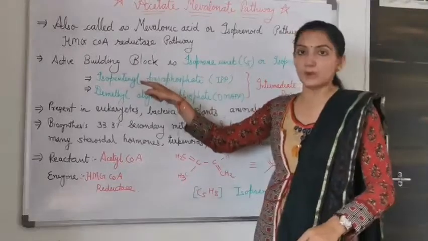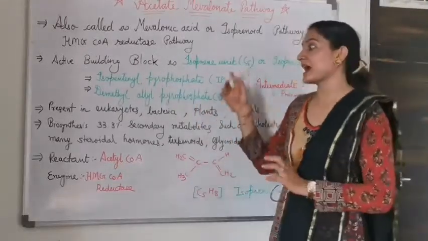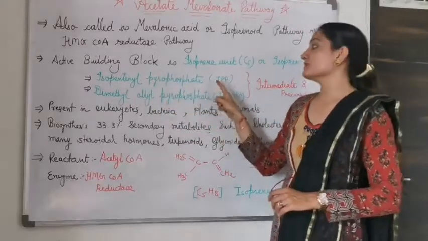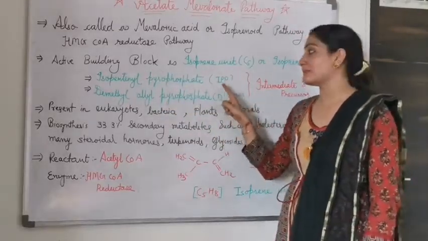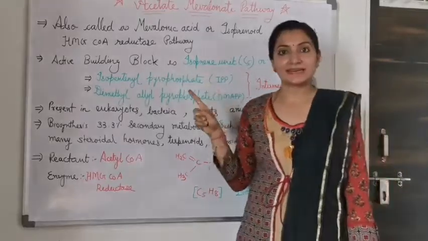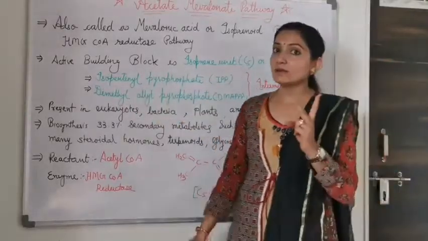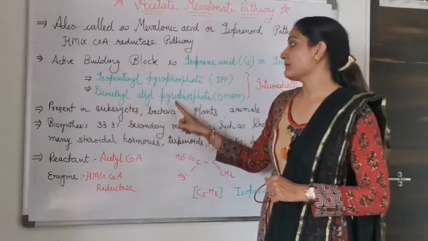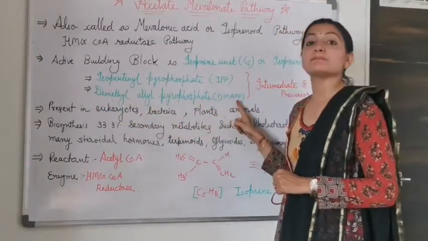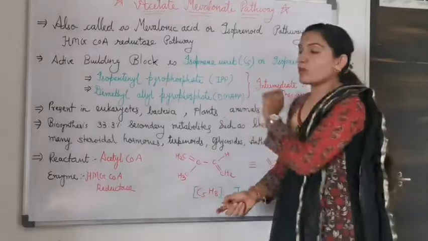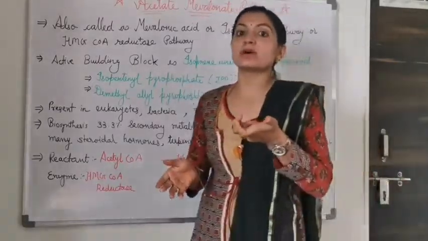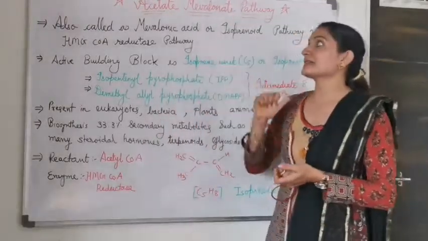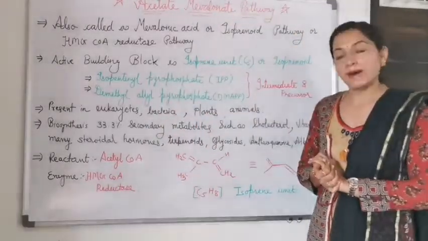So the active building blocks for isoprene units are isopentenyl pyrophosphate, also known as IPP, and the second building block is dimethylallyl pyrophosphate, DMAPP. These both are the main building blocks and main intermediates of the acetate mevalonate pathway.